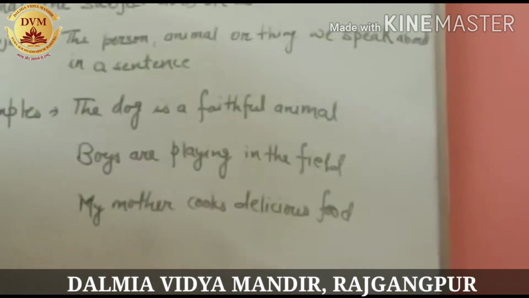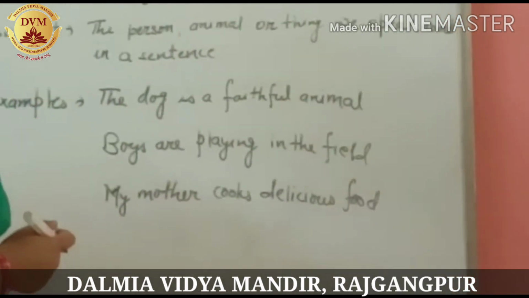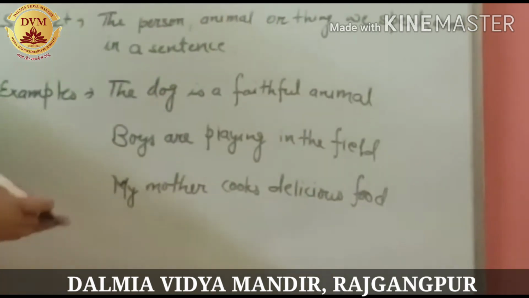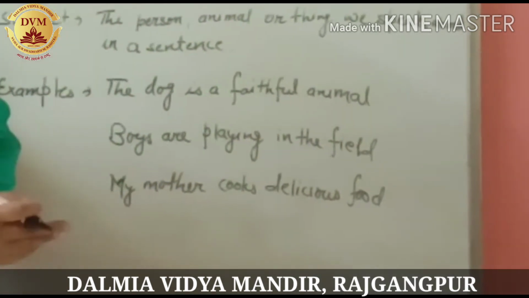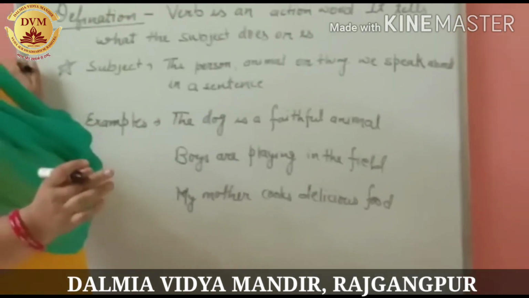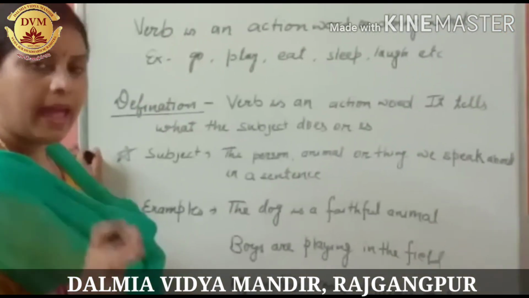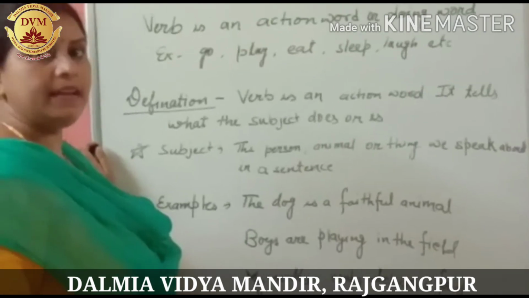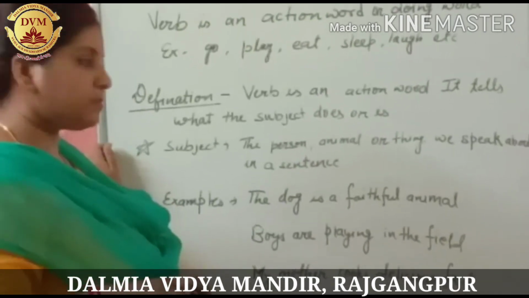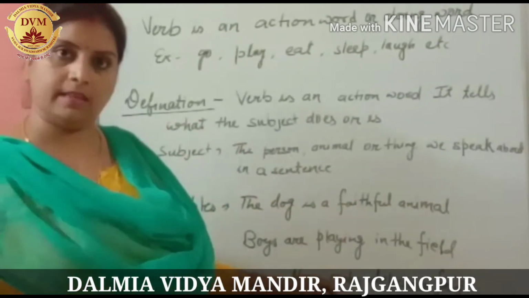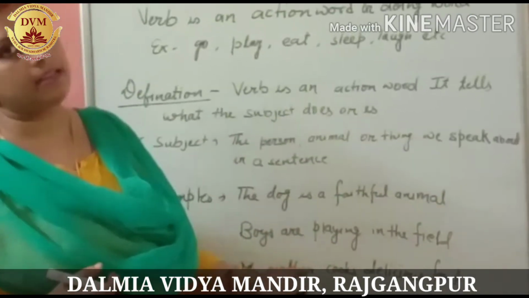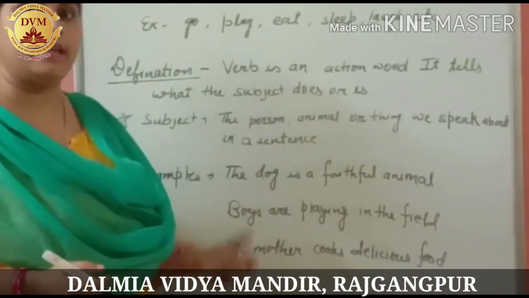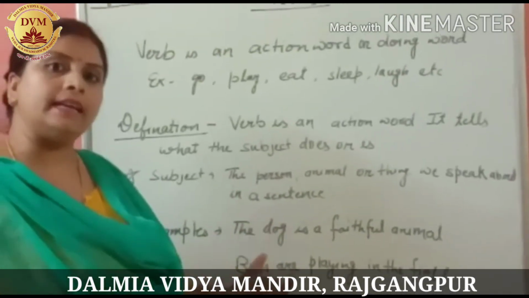Now let's underline the verb. First subject को underline करेंगे, then verb को underline करेंगे. Okay? Subject एक बार फिर से मैं बता दूँ. Subject means the person or animal or thing we speak about in a sentence. उस sentence में जिसके बारे में हम लोग बात करते हैं, जिसके बारे में बताते हैं, that is subject. और जो subject जो verb करता है, जो action करता है, that is verb.